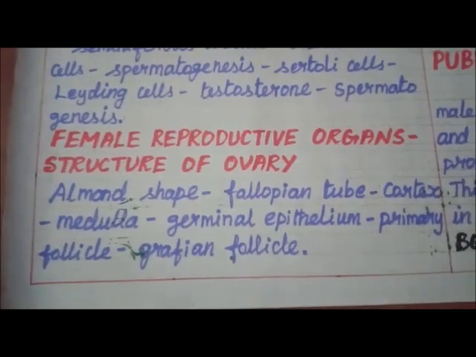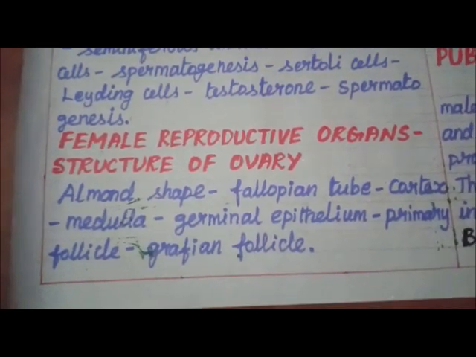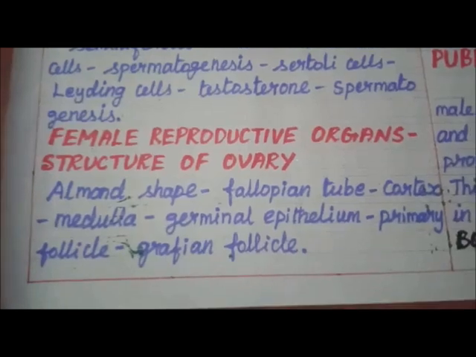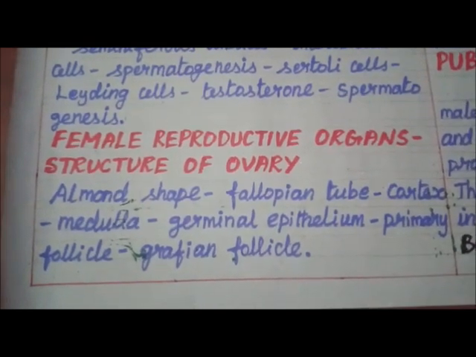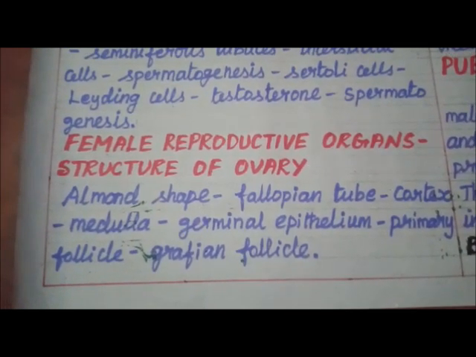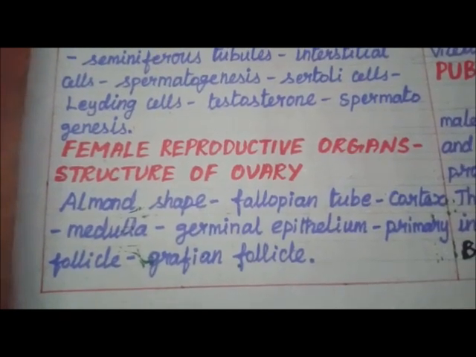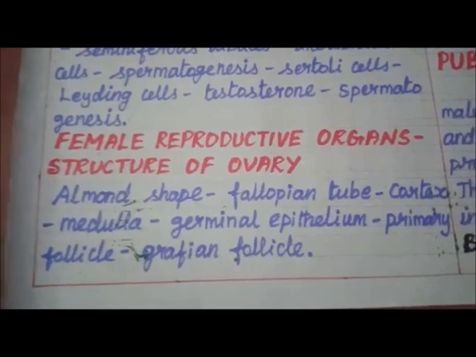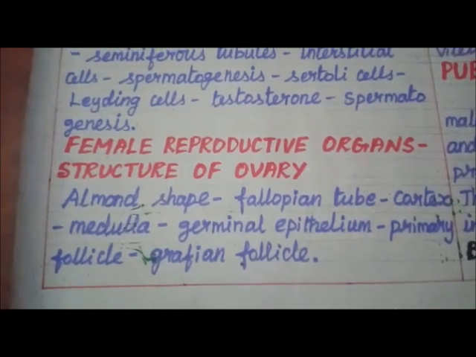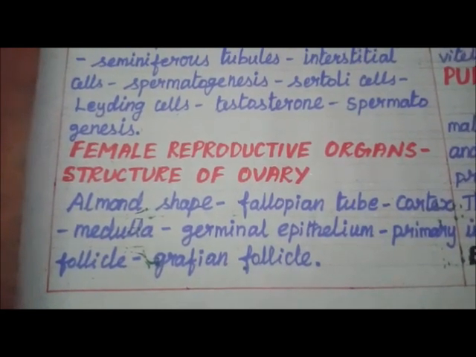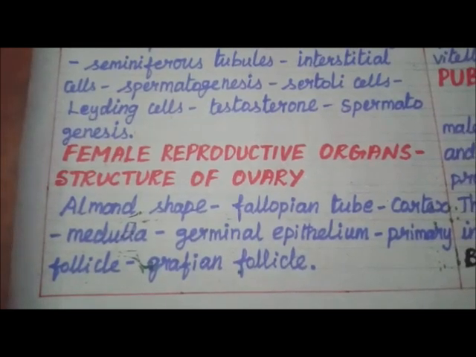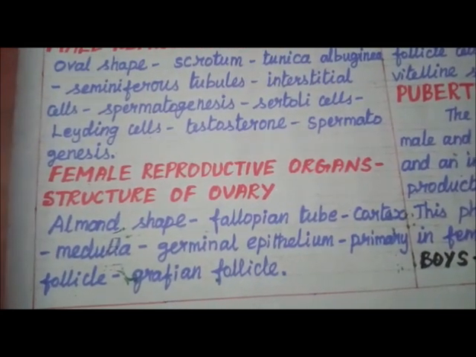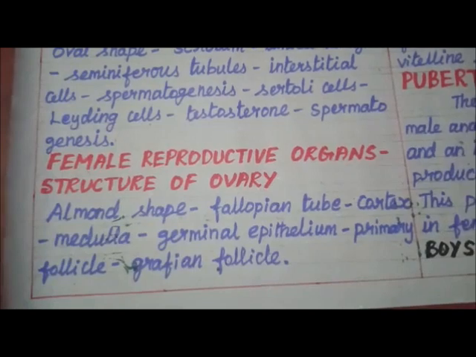Each ovary is a compact structure consisting of an outer cortex and an inner medulla. The cortex is composed of a network of connective tissue called stroma. This stroma is lined by the germinal epithelium.